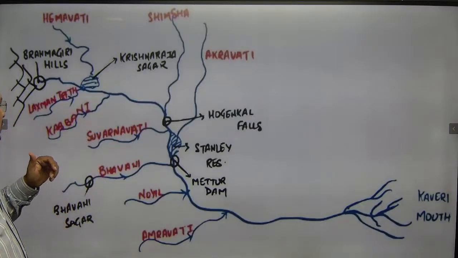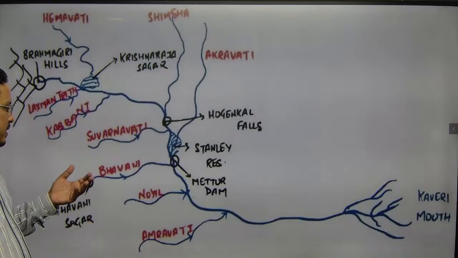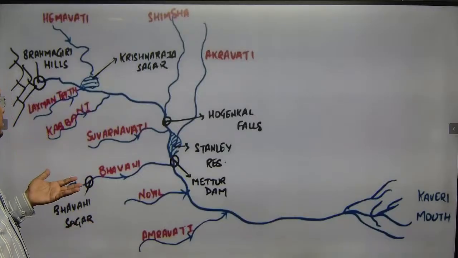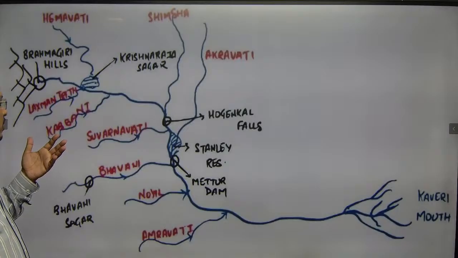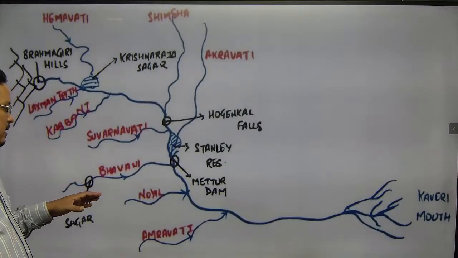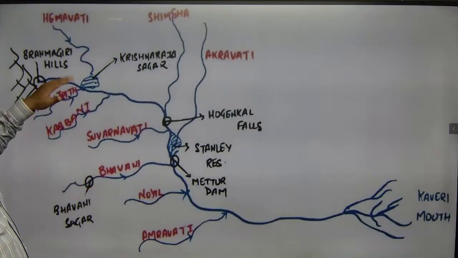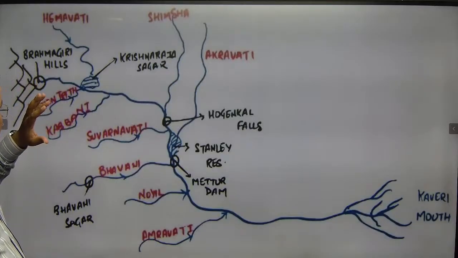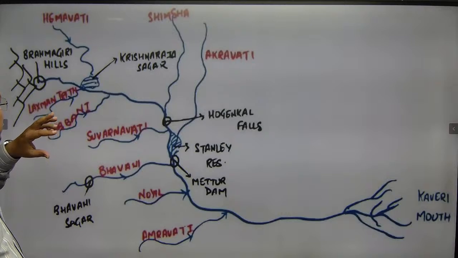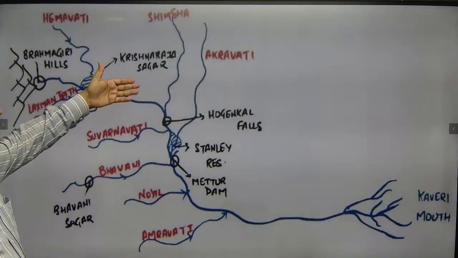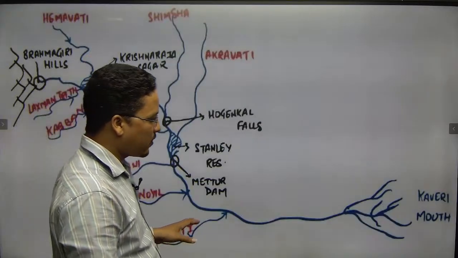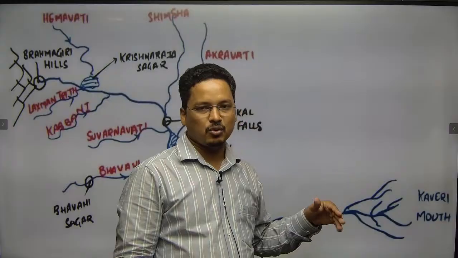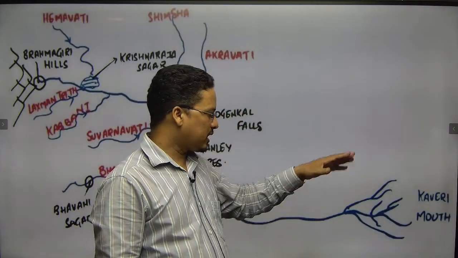What are the tributaries? On the right bank, you can see the Amravati, Bhavni, Kabni, Lakshman Tirtha, Subarnavati, and Knowles. On the other side, the left side, you will have Herangi, Hemavati, Simsa, and Arkavati. These are the rivers on the left side. Now where does this river fall? Obviously the Bay of Bengal, close to Puducherry.